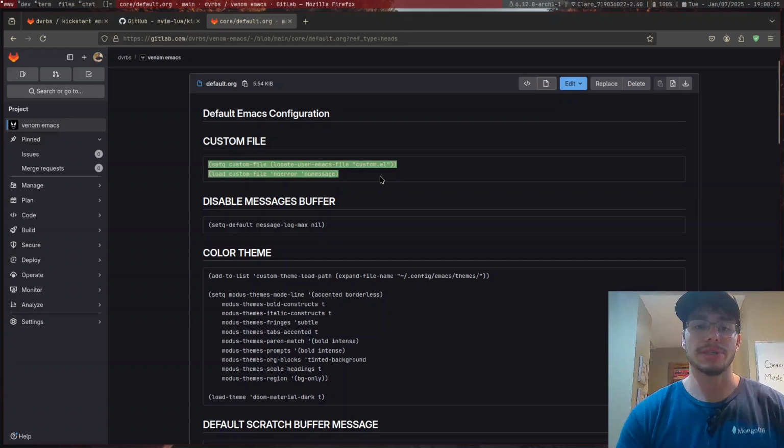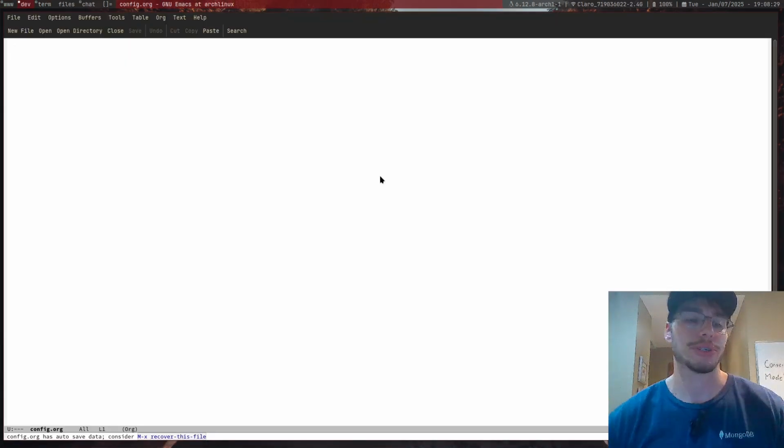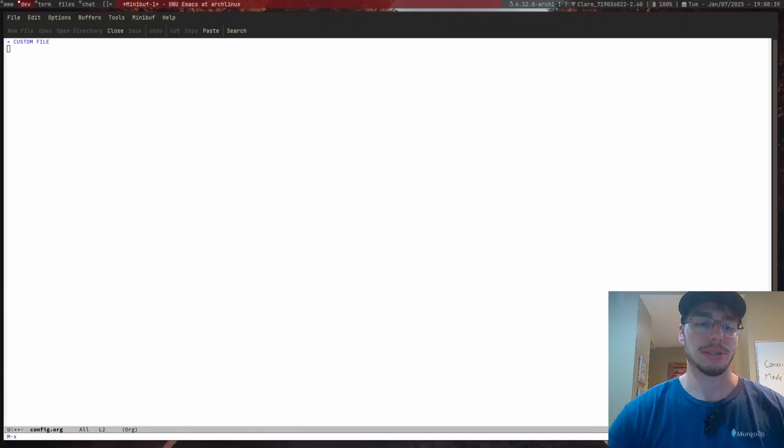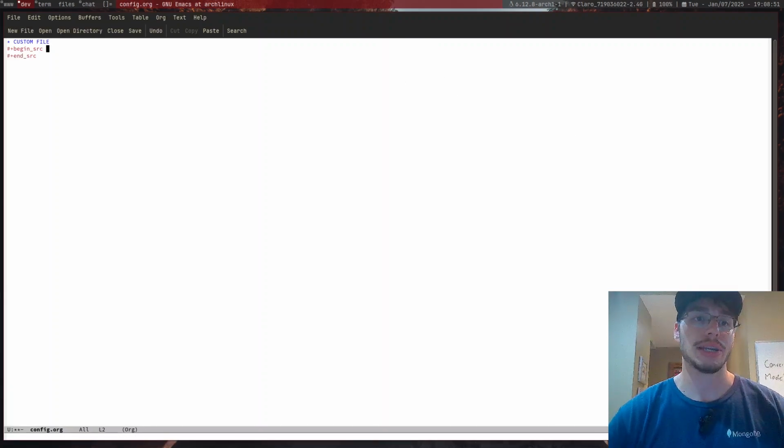I'm just copying this, and then here I'll have this be the custom file, right? And now I can probably do org-insert-structure-template. I think that's it, right? Structure template means that I can actually do this, and now I can do emacs-lisp, right?